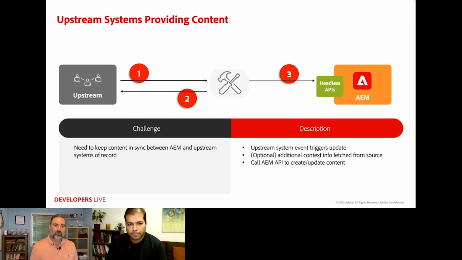So either a webhook or some sort of event processing system like a Kafka message queue or whatever the case may be. Oftentimes those events are lightweight, so you have to make API calls back into the upstream system to get the full context of all the content you need to then push that content or update that content in AEM. And then obviously, lastly, the third bullet there is just making those API calls into AEM to make those updates.